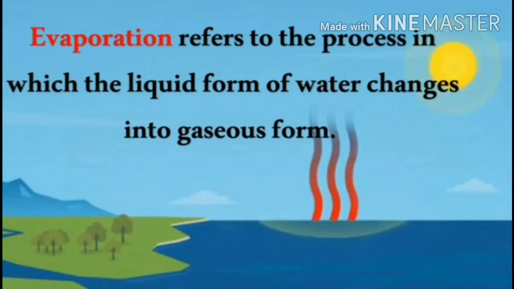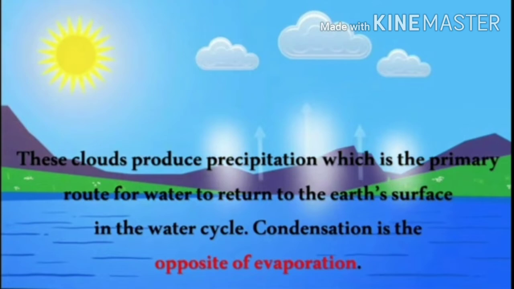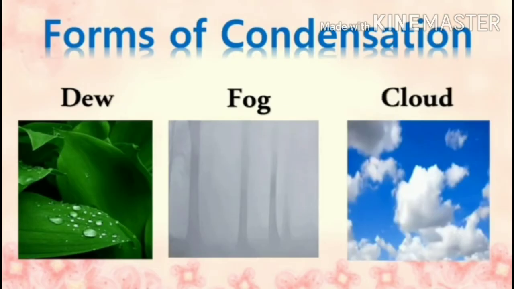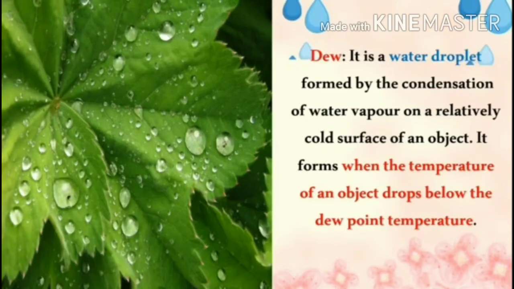But in here, condensation means it is a process in which the gaseous form of water changes into liquid form. So the condensation is the opposite of evaporation. The forms of condensation: dew, frost, fog, mist, and clouds are the different forms of condensation.